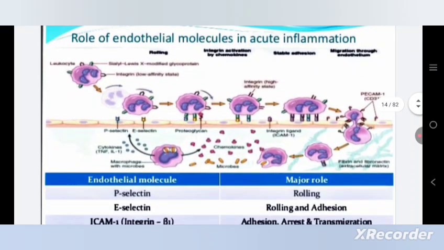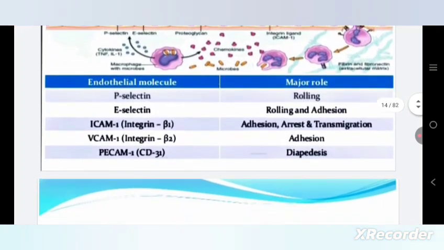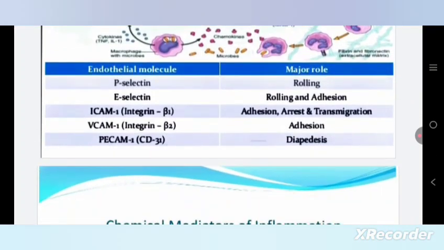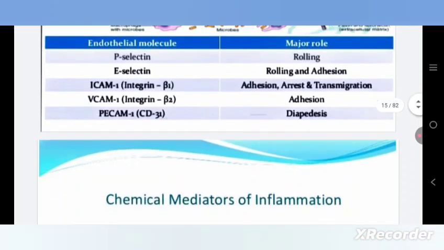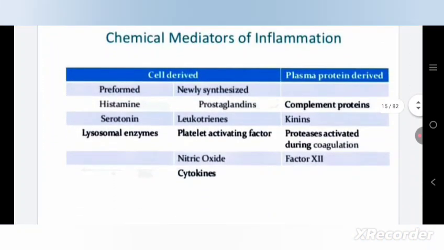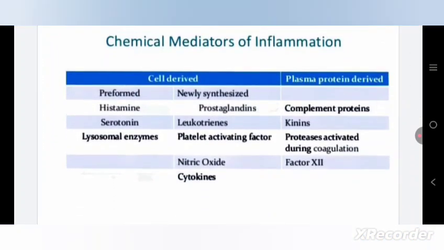The endothelial molecules that play a role in acute inflammation are P-selectin, E-selectin, integrin beta 1, integrin beta 2 and CD31. P-selectin is involved in rolling, and E-selectin in rolling and adhesion. The chemical mediators include histamine, serotonin, lysosomal enzymes,